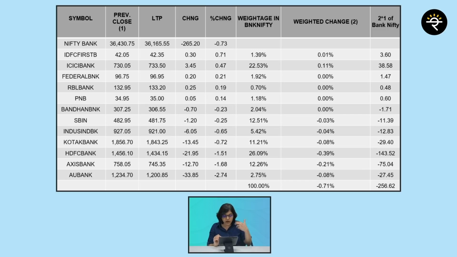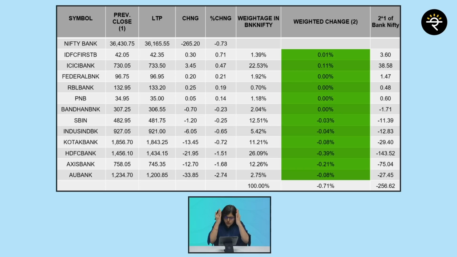Okay, let me give you one more example of HDFC Bank. For HDFC Bank, what was the weightage in Bank Nifty? It was 26.09%. What was the percentage change? It was minus 1.51%. And that is why the weighted change is minus 0.39%. So I hope you have understood how I calculated the weighted change in individual stocks, correct?